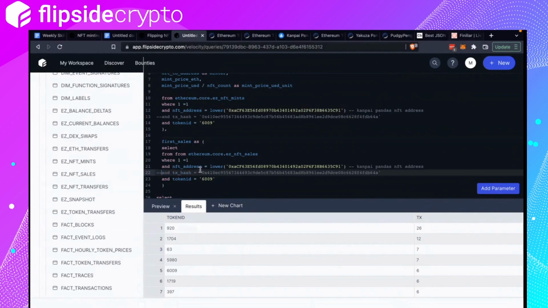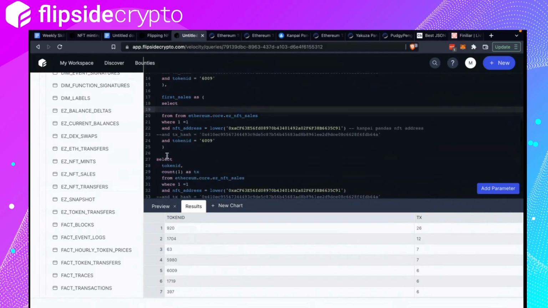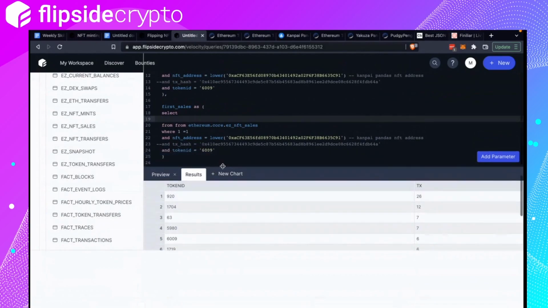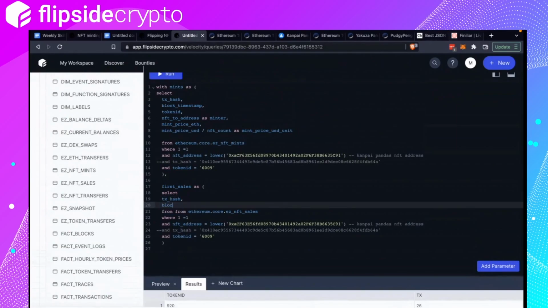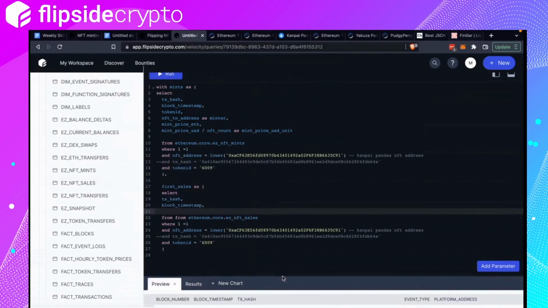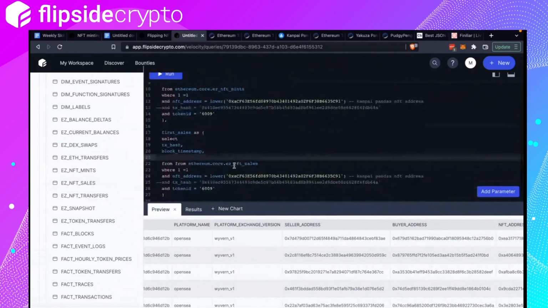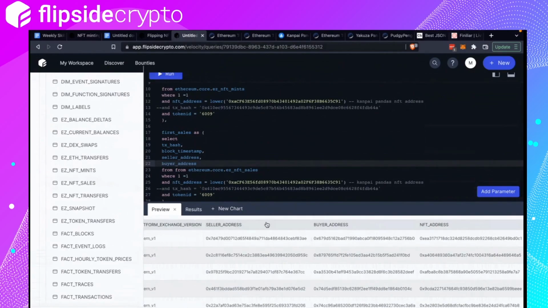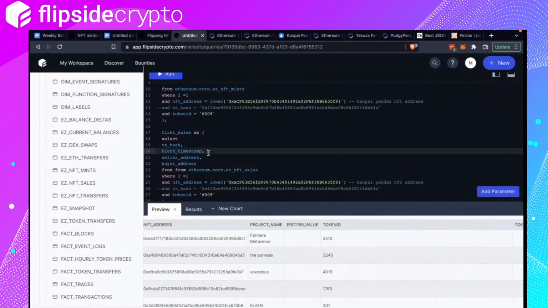Oops. And token ID equals 6009. First sales, okay. So we would want the transaction hash, block timestamp. Let's see what the sales table looks like. So hash, seller address, buyer address. NFT address we don't need because we're filtering for the same NFT. Token ID we do need, so I'm going to put it here.